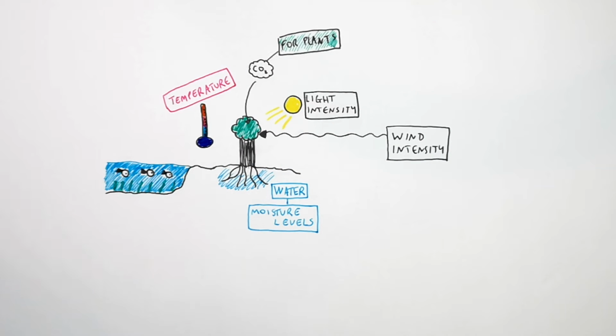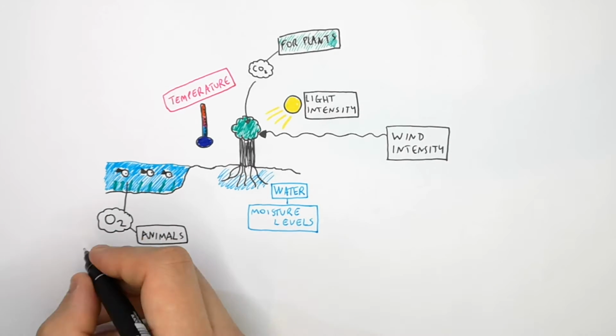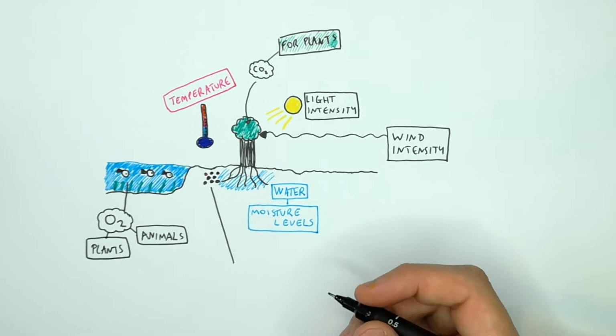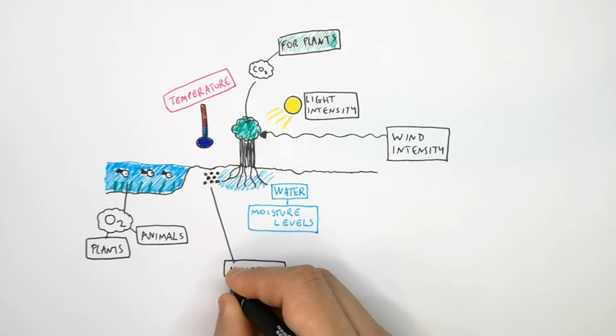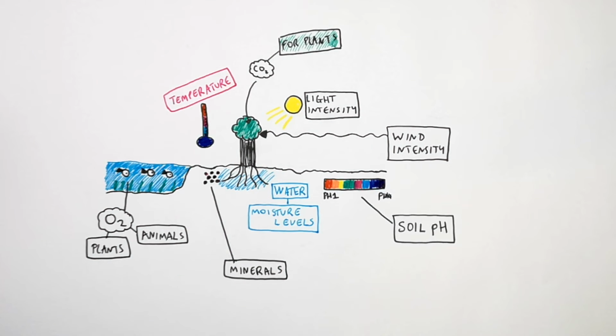And for both plants and animals, and also prokaryotes, oxygen concentration is an abiotic factor. Mineral content in the soil is an abiotic factor for plants. pH levels in the soil are another abiotic factor. Now we're going to explain how these abiotic factors can affect living organisms.